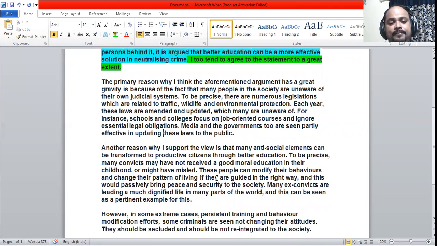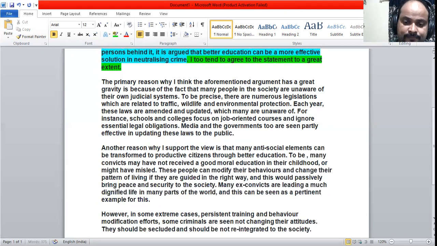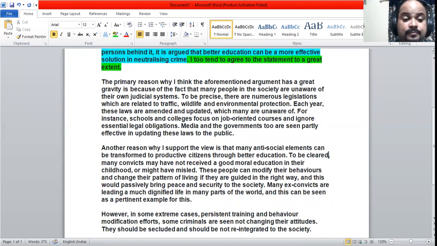To be clearer, many convicts may not have received a good moral education in their childhood, or they might have been misled, or might not have got good moral education from their elders and the society.